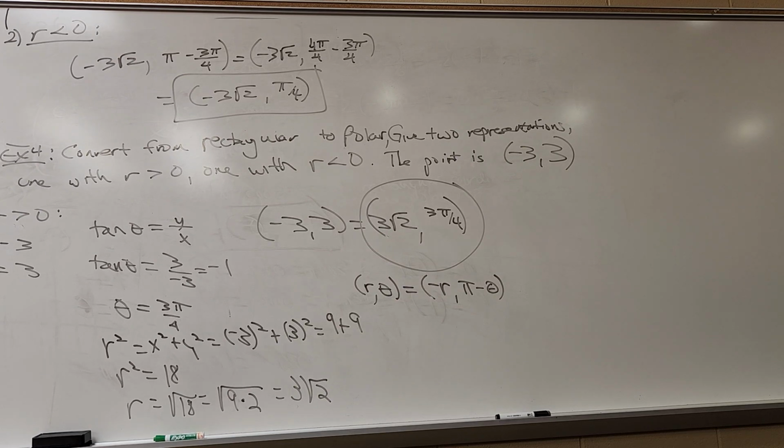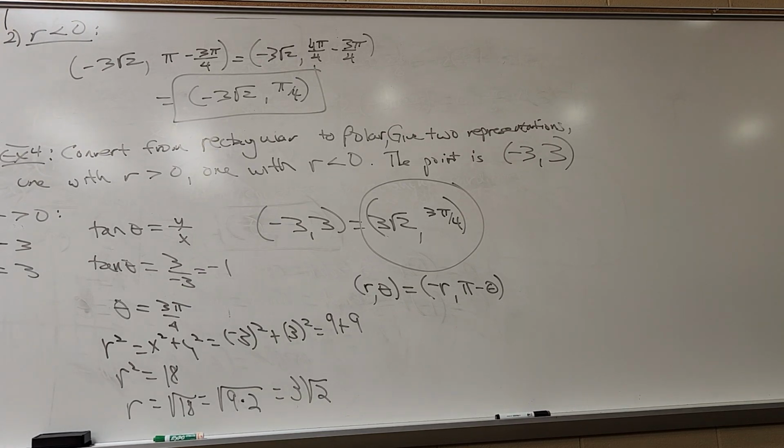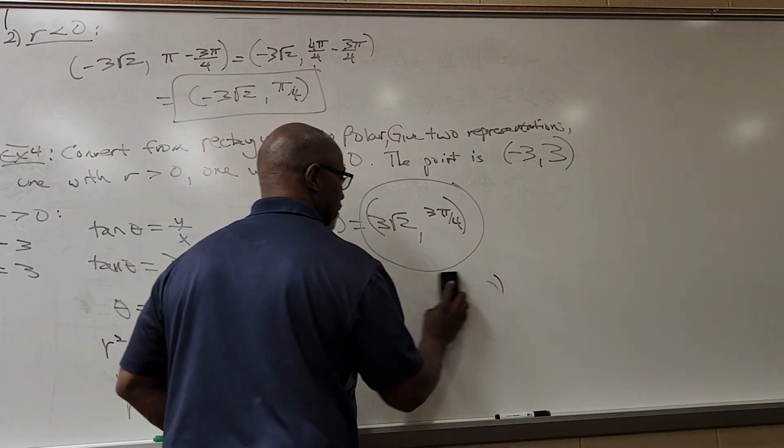Why doesn't that work? Pi minus that. Oh, okay. Well, let's do it this way. Sorry about that.